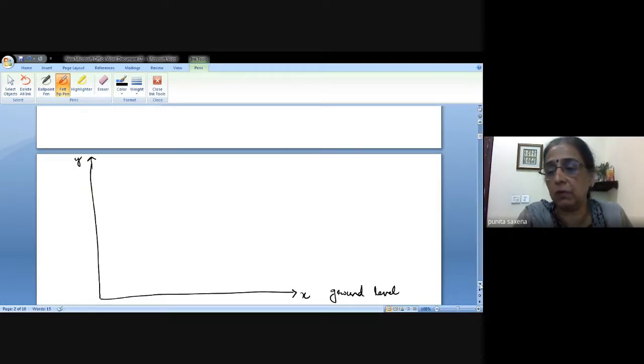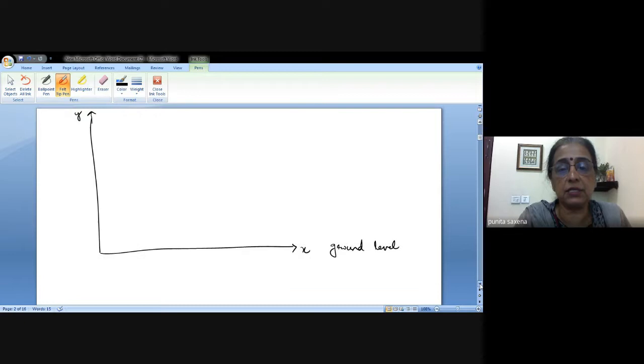Now, let us consider this situation where this x-axis is your ground level. Supposing this P is a point from which your projectile is thrown up, or you can say from where the projectile is fixed.